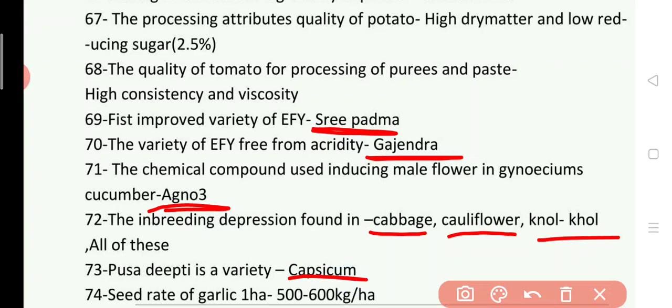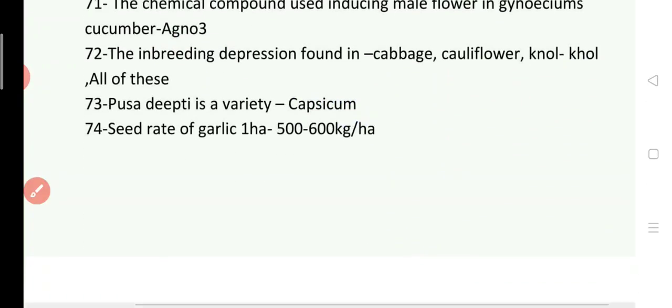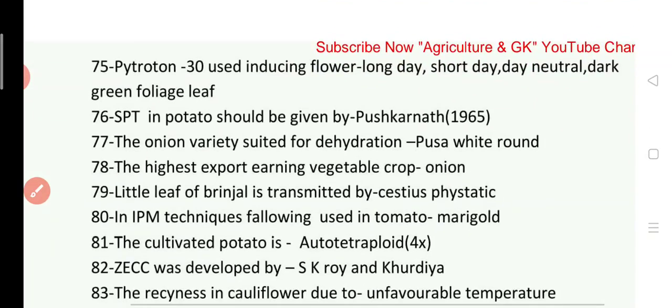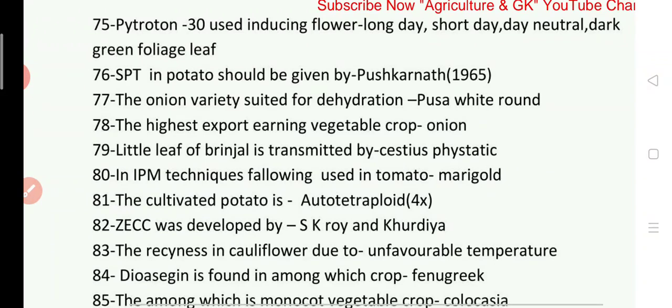Seed rate of garlic per hectare is 500 to 600 kg per hectare. Next question 75. Pyrethrum 30 used in inducing flower in long day, short day, day neutral, dark or green foliage leaf. Next question 76. SPT in potato should be given by. Answer is scientist Pushkar Nath in 1965.